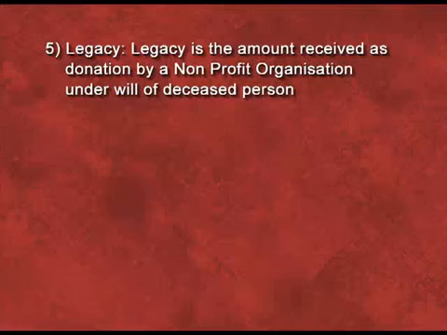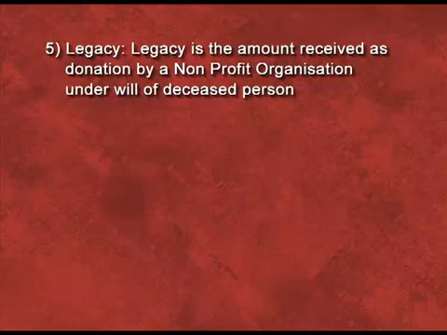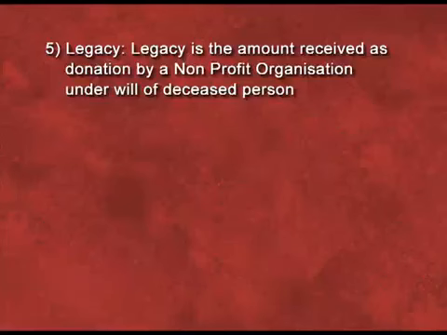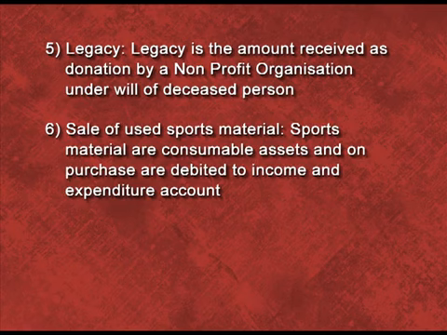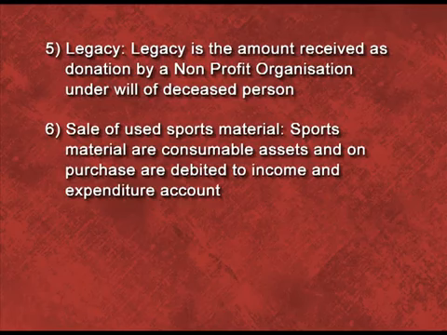Next is legacy. What is legacy? Legacy is the amount received as donation by NPO under the will of a deceased person. So it is a capital nature item, so we have to transfer this item to the liability side of balance sheet. Next is sale of used sports material. Sports material is a consumable item. We have to make a separate calculation for the consumable item, then we will transfer the amount to the income and expenditure account. But if there is any profit or loss, then we will transfer the profit or loss to the income and expenditure account as well.